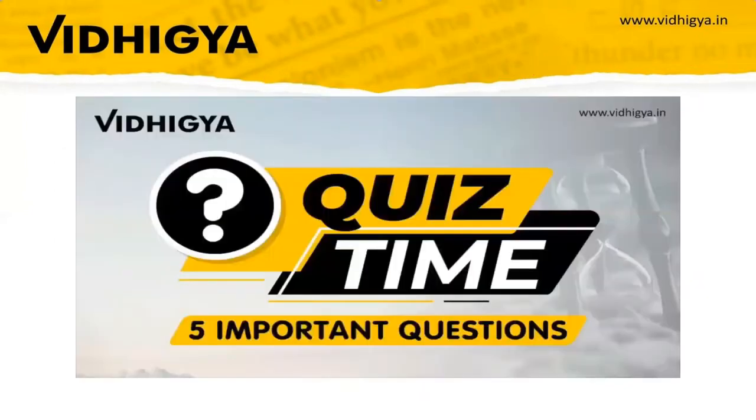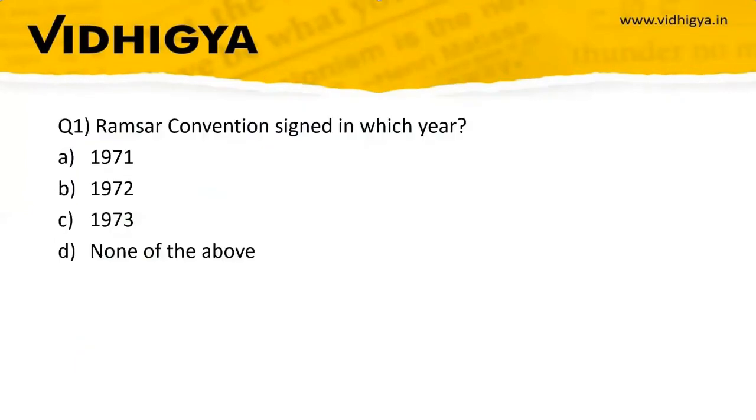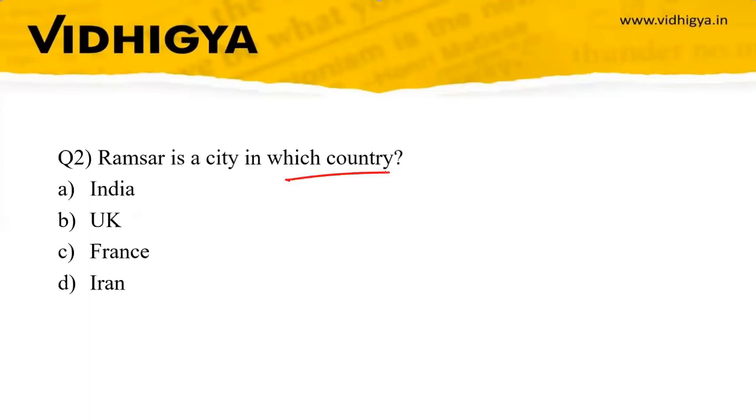So now we'll discuss 5 important questions. Question number 1, Ramsar Convention was signed in which year? Your options are 1971, 1972, 1973, 1974, or none of the above. The correct option is 1971. Question 2, Ramsar is a city in which country? Your options are India, UK, France, Iran. The correct option here is Iran.